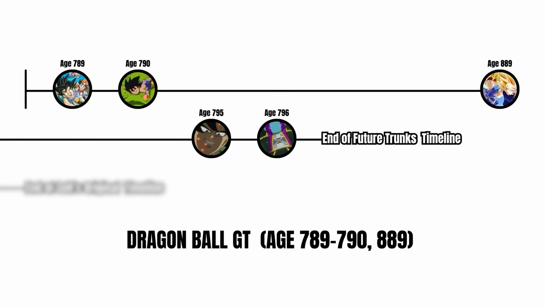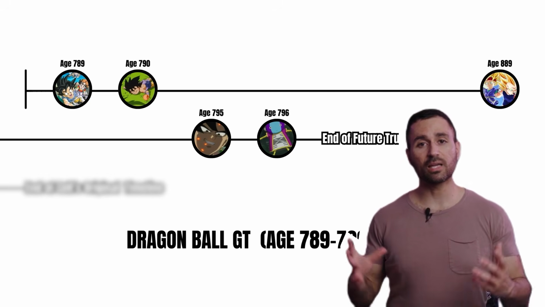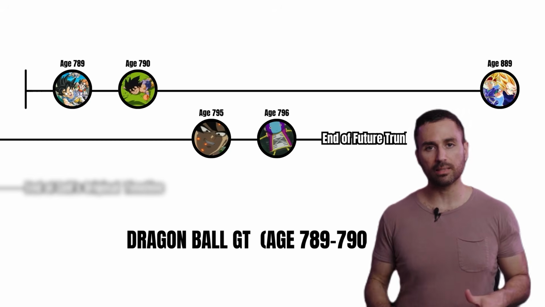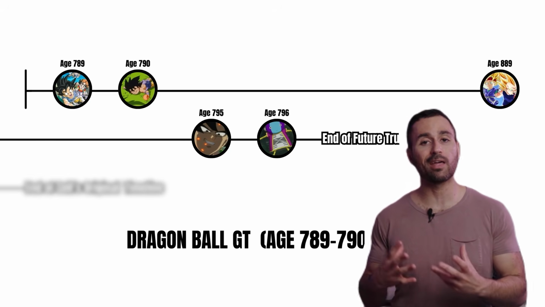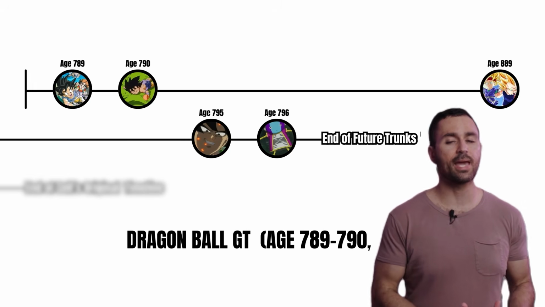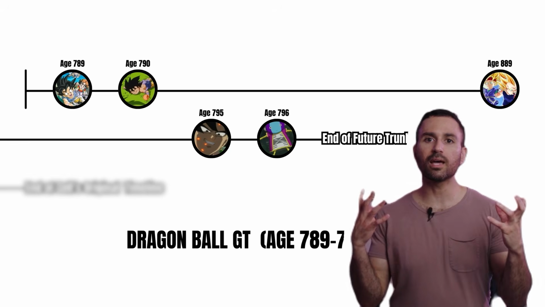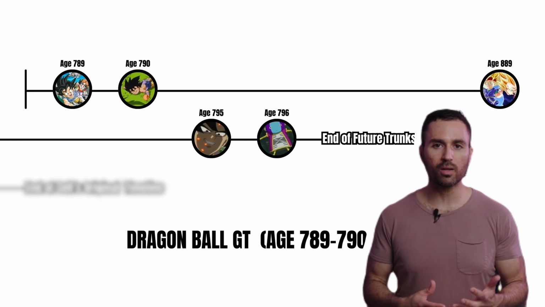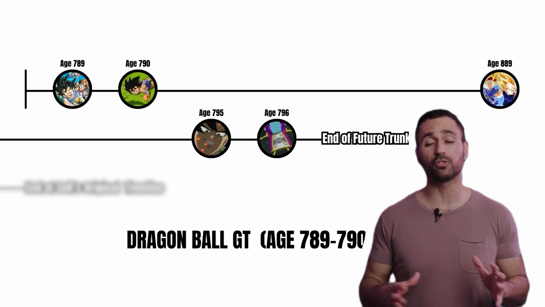After the end of the main timeline, there's one big separate continuity people bring up all the time. Dragon Ball GT, age 789 to 790 and age 889. Though GT continues after Z, it's considered a completely separate follow-up story or an alternate sequel to the events of the main canon. So think of it like, what if Dragon Ball kept going after Z but in a different direction?